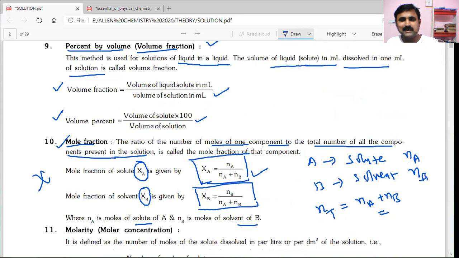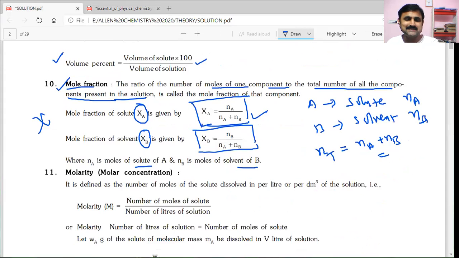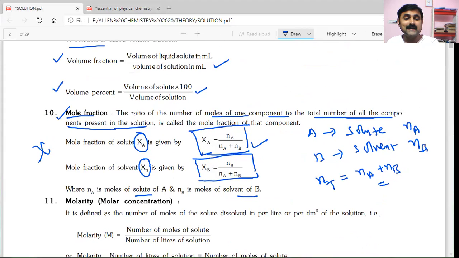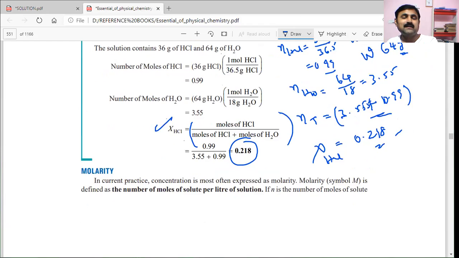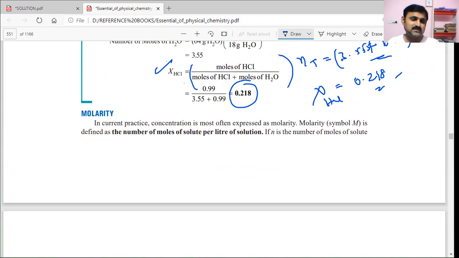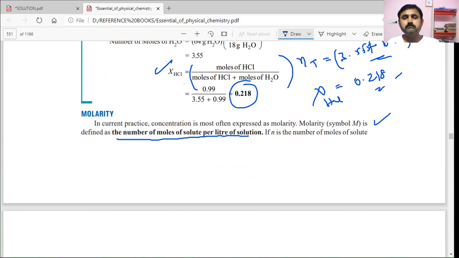Okay, what is the next concentration terminology? The next concentration terminology is molarity. The most important concentration terminology is molarity. Frequently we will use it in calculations. In current practice, concentration is most often expressed as molarity. The symbol is capital M. It's defined as the number of moles of solute per liter of solution.